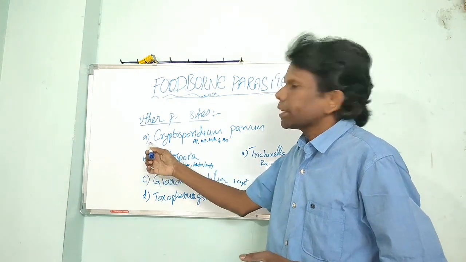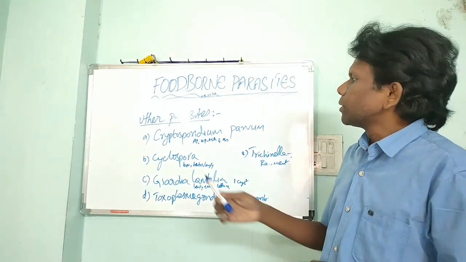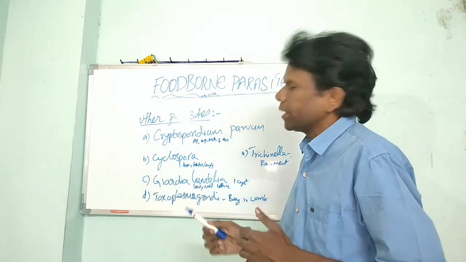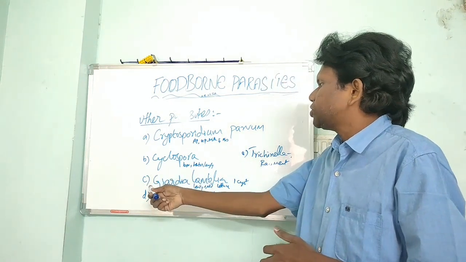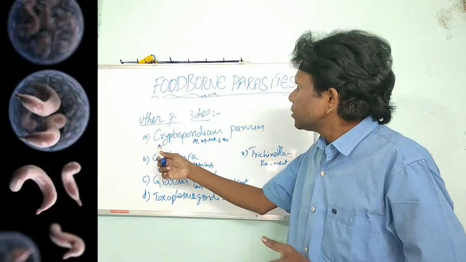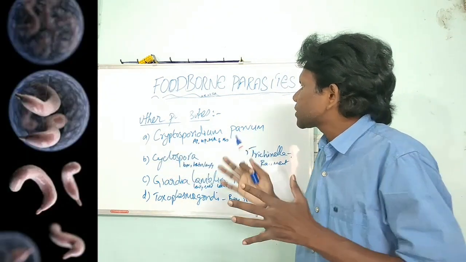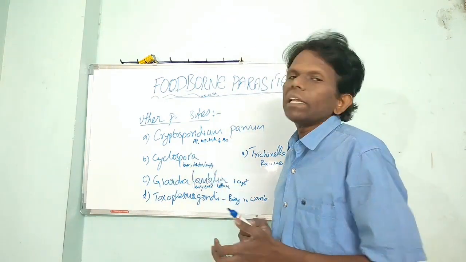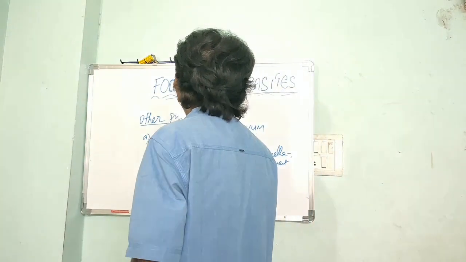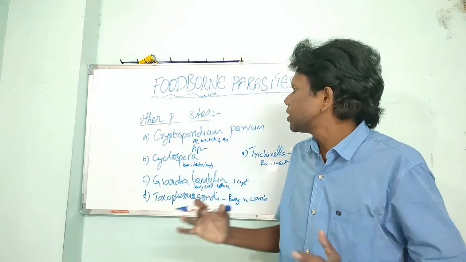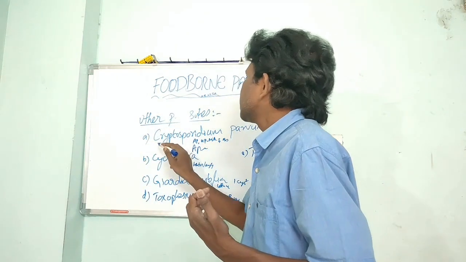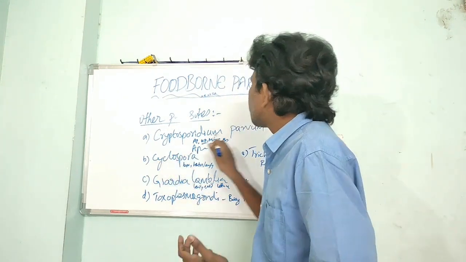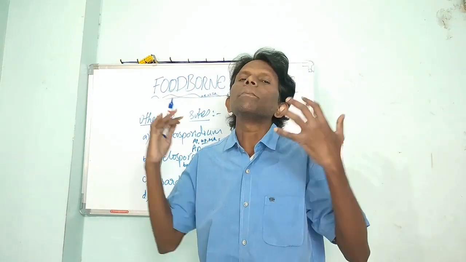Those are Cryptosporidium parvum, which causes cryptosporidiosis, Cyclospora, which causes cyclosporiasis, and Giardia lamblia, which causes giardiasis. Cryptosporidium parvum is transmitted through the consumption of contaminated apple cider. When a person drinks contaminated apple juice, the parasite can be transmitted. The second route is milk.